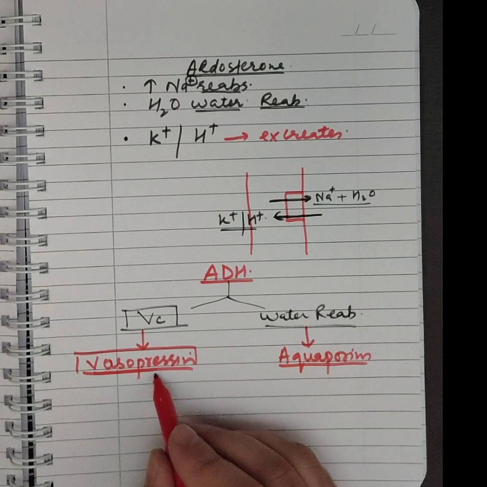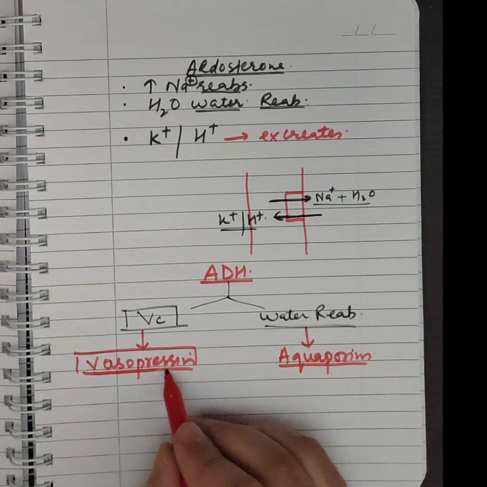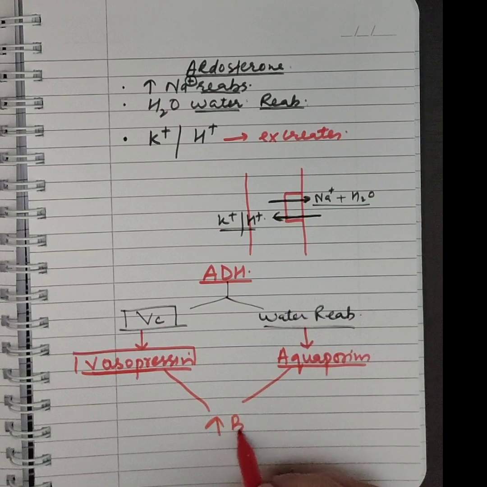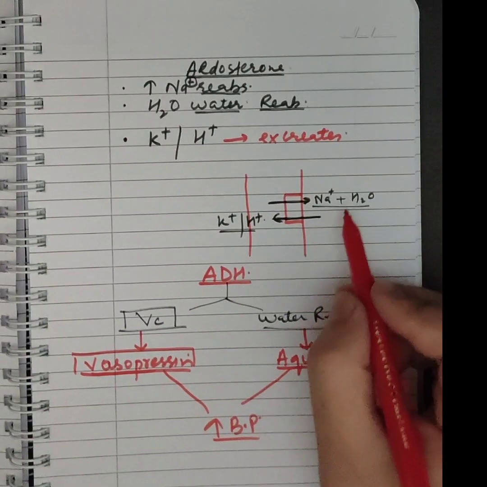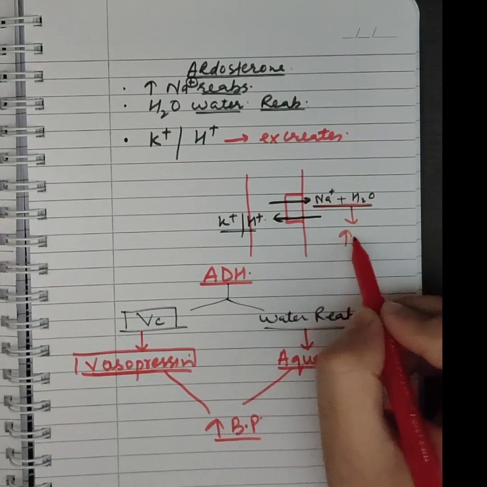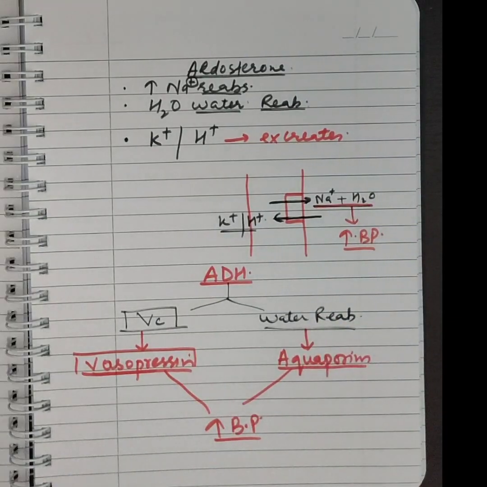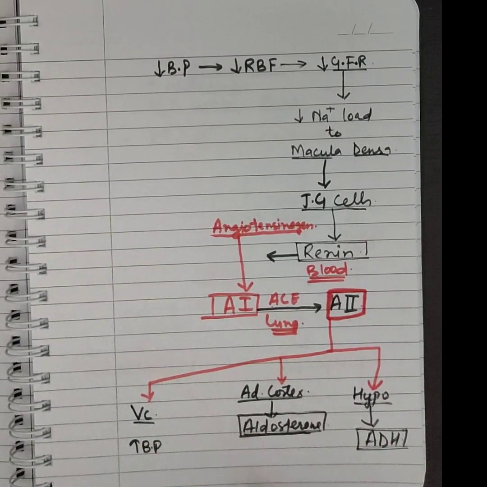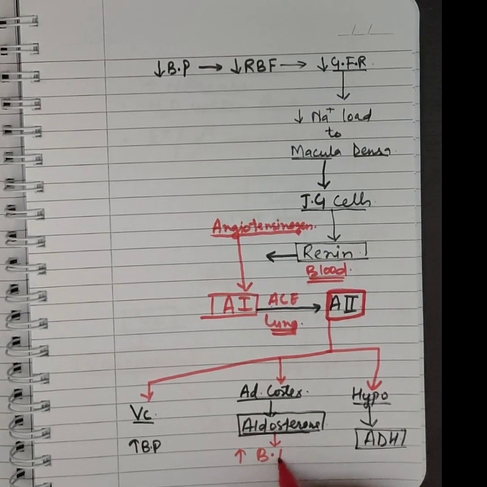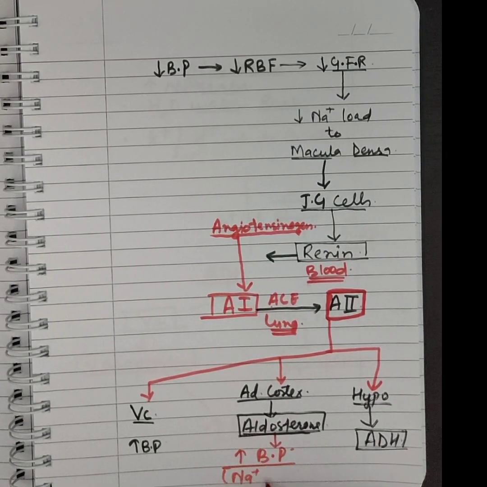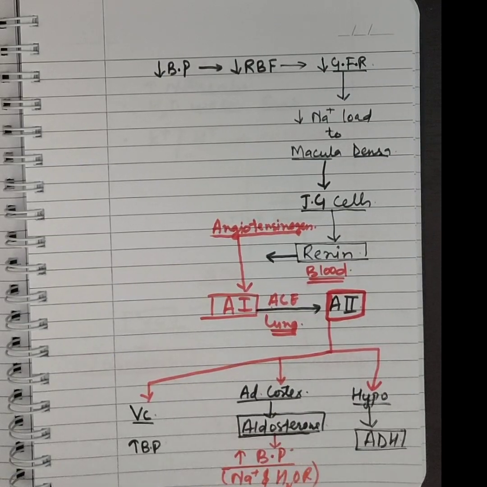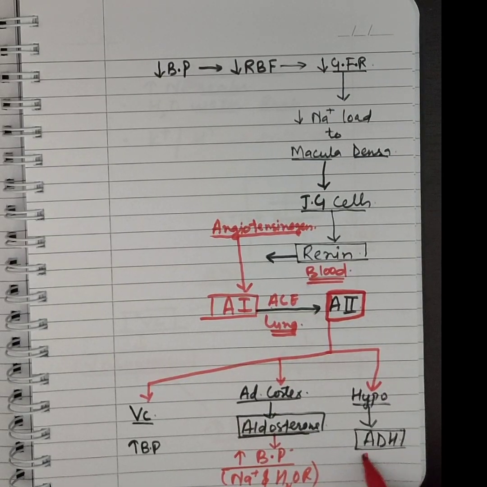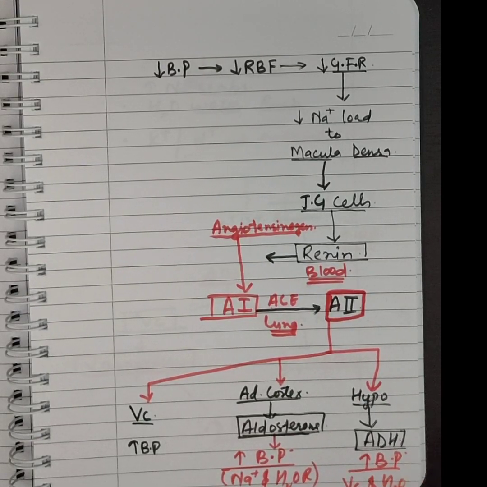Both these things, vasoconstriction and increased reabsorption of water, help in increasing the blood pressure. And sodium and water reabsorption also increases the blood pressure. So coming back to the cycle, we formed angiotensin II, which causes direct vasoconstriction and causes release of aldosterone, and this aldosterone increases blood pressure by sodium and water reabsorption. And ADH also increases the blood pressure by direct vasoconstriction and water reabsorption.